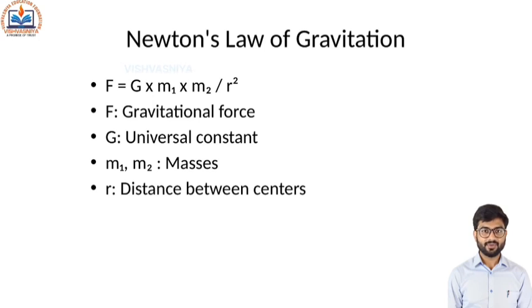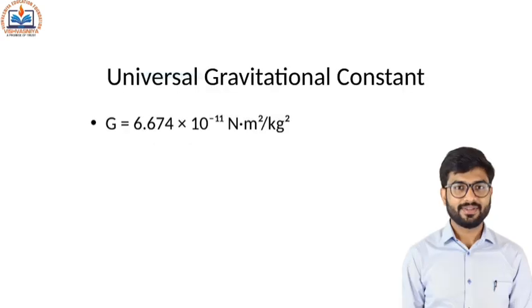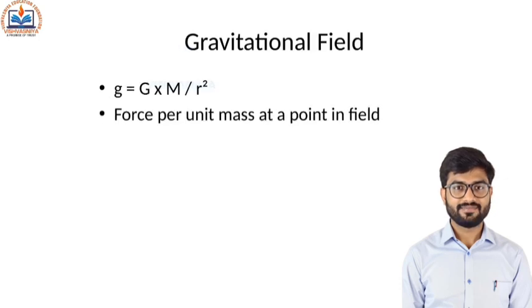m1 and m2 are the masses of the two objects, r is the distance between their centers, G is the universal gravitational constant. The value of G is 6.674 × 10^-11 N m²/kg². The gravitational field produced by a mass M at a point is defined as the gravitational force experienced by a unit mass placed at that point.